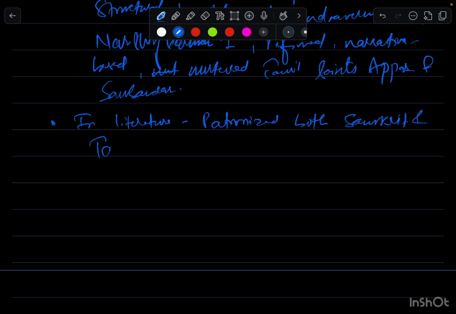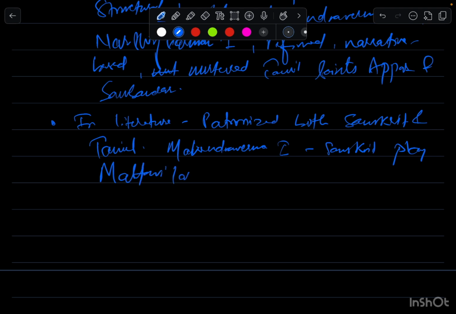Here there is a contribution of Mahendravarman I, who authored a Sanskrit play named Mattavilasa Prahasana.